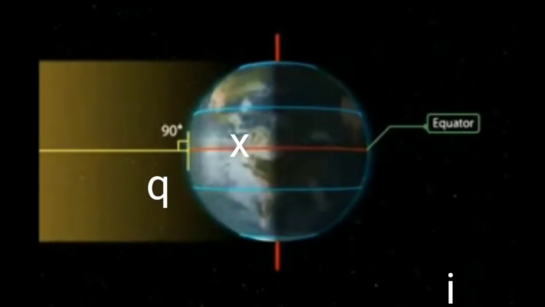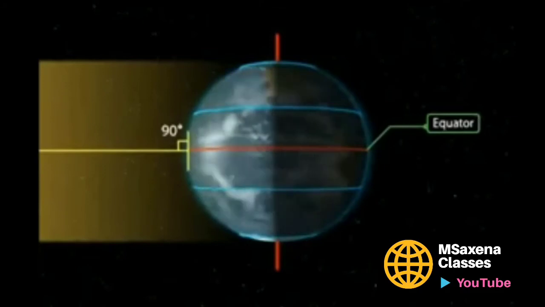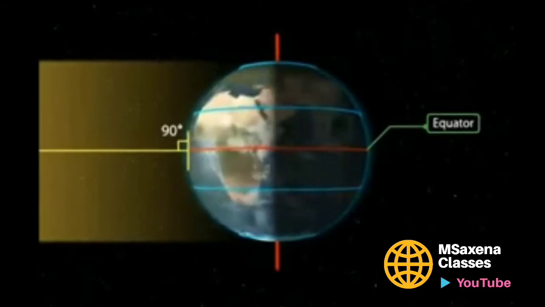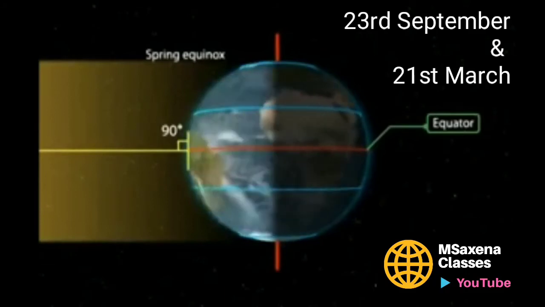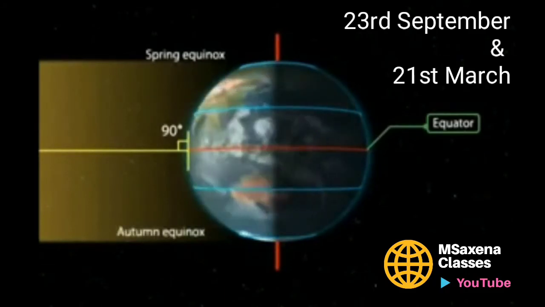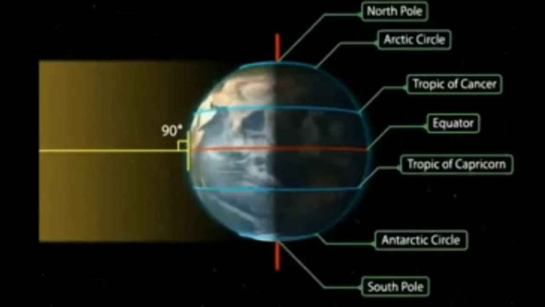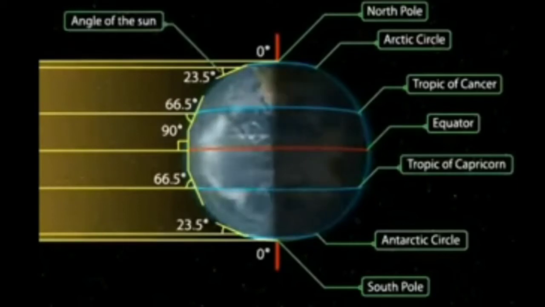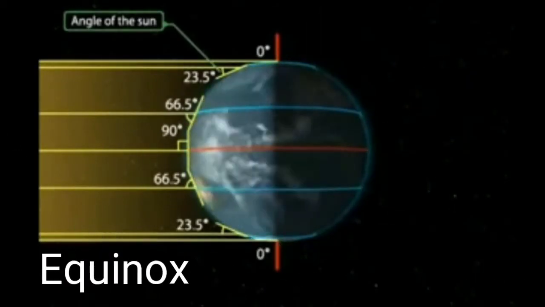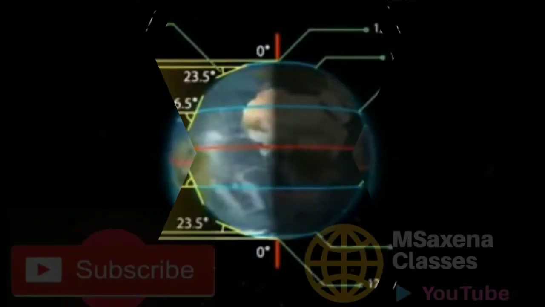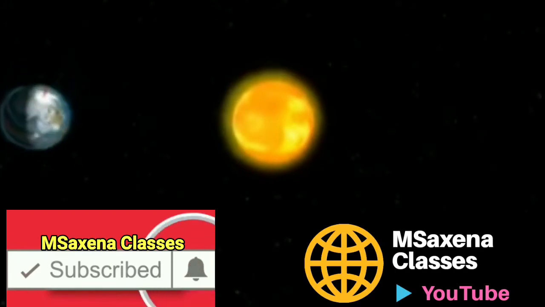Children, several times you have heard the name of equinox. On 23rd September it is the autumn season. On 23rd September and 21st March the sun's rays fall directly on the Tropic of Capricorn and the Tropic of Cancer respectively. On these dates the sun's rays pass through the equator, so it is known as equinox. Thus you find that there are days and nights and changes in seasons.